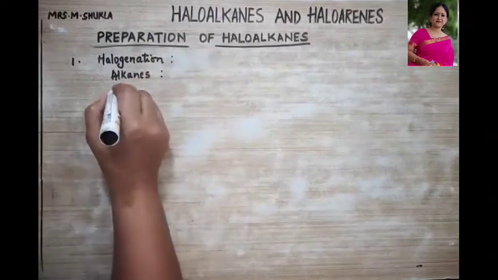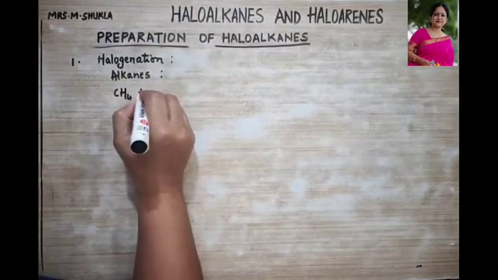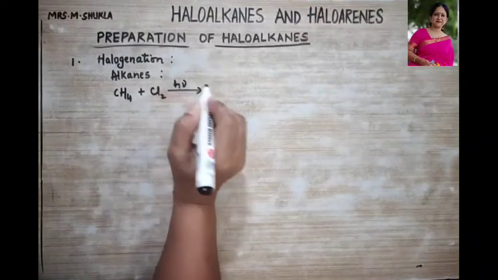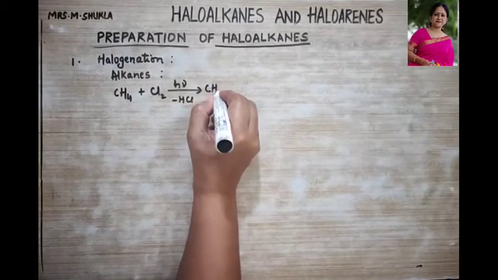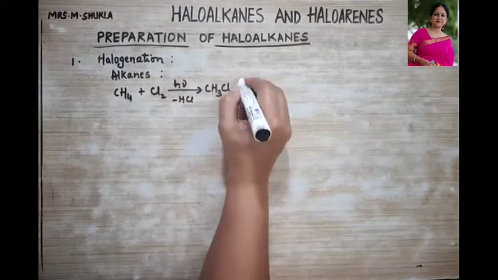Right? So if you remember this reaction, CH4 methane, when it is treated with chlorine in the presence of sunlight, what is removed? HCl is removed and it forms CH3Cl. Further, this reaction does not stop.